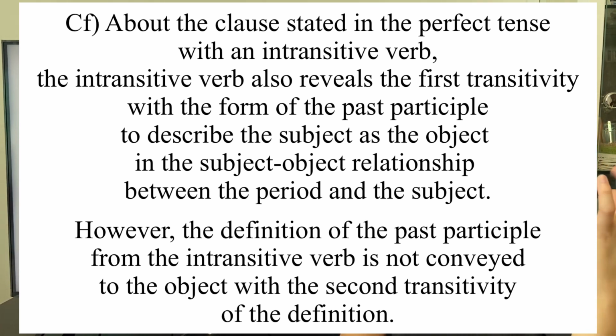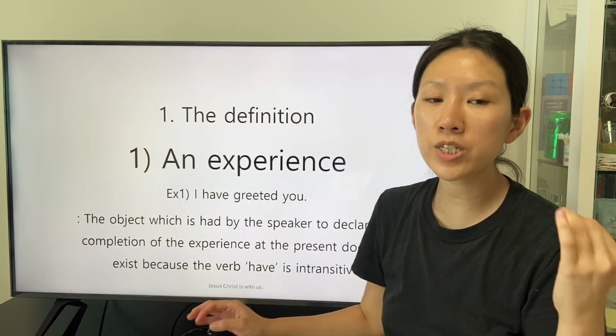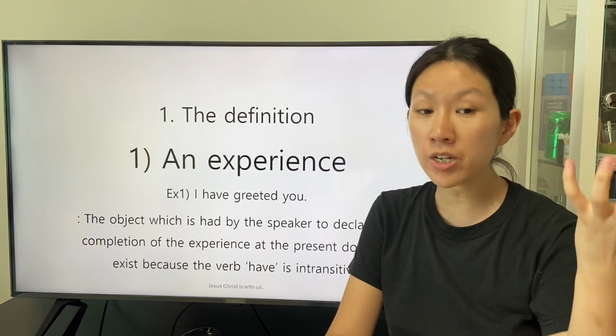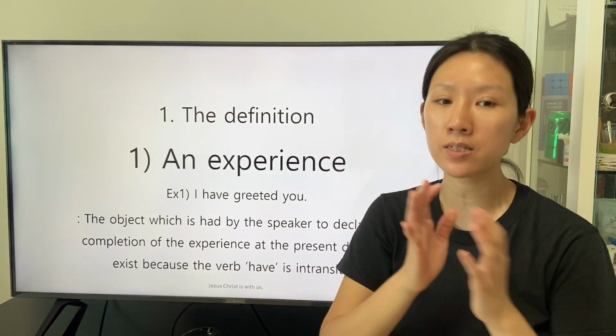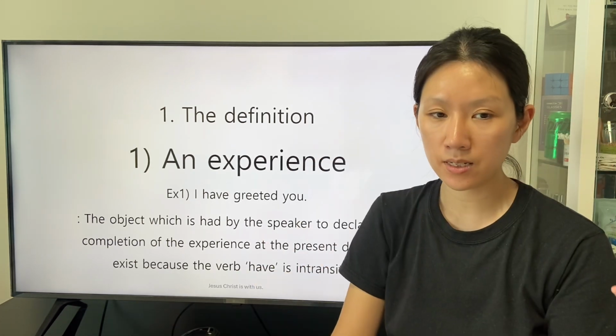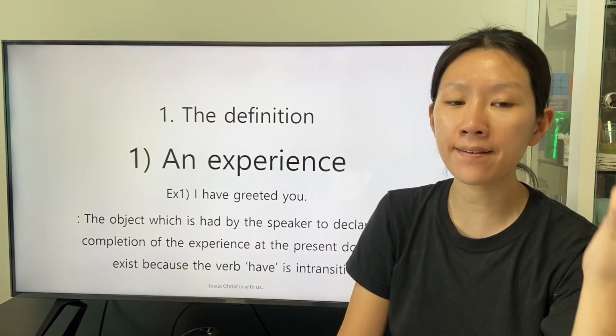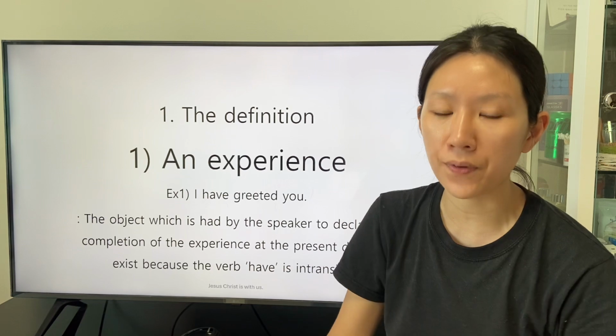However, the definition of the past participle from the intransitive verb is not conveyed to the object with the second transitivity of the definition. The object, which is had by the speaker to declare the completion of the experience at the present, does not exist because the verb have is an intransitive verb.